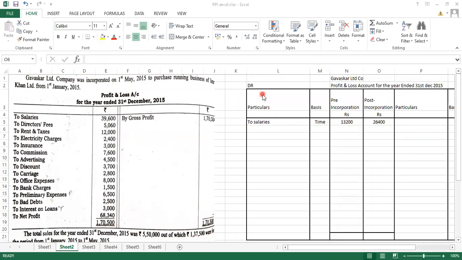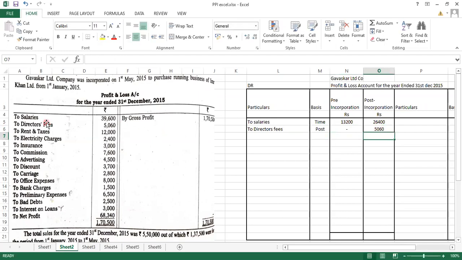Next one is directors fees. Now tell me, डायरेक्टर्स कब होते हैं? जब कंपनी फॉर्म होती है तब, के पहले से ही डायरेक्टर्स होंगे? Obviously when the company has been formed, during that time directors have been formed. तो डायरेक्टर्स को जो भी फीस देंगे that is regarding your post incorporation duration. सो इसका जो भी अमाउंट होगा वो कौन से इसमें जाएगा? It will be directly written in the post incorporation. So to directors fees, the basis will be post, and you will be directly writing down the amount in the post. It is 5,060 rupees.